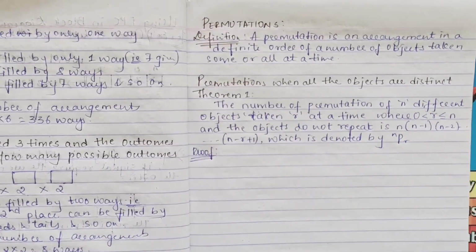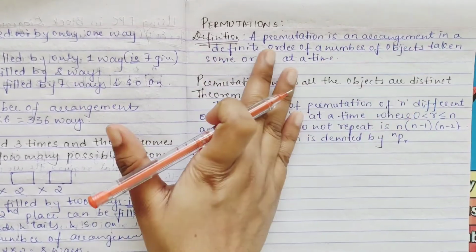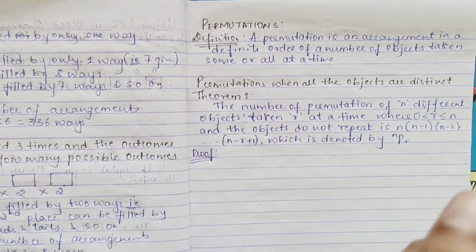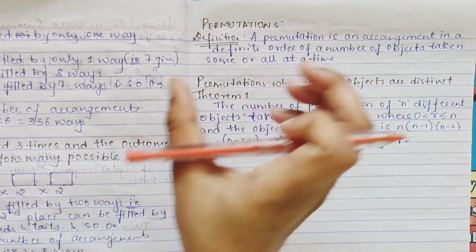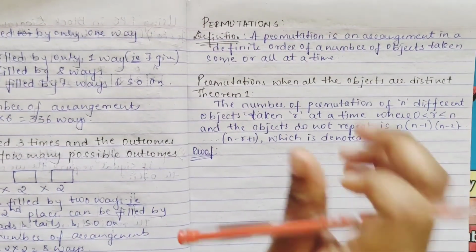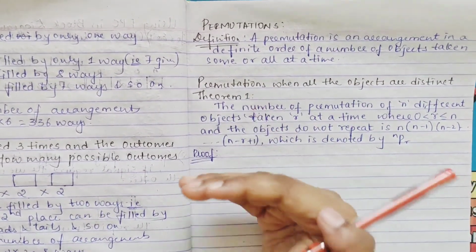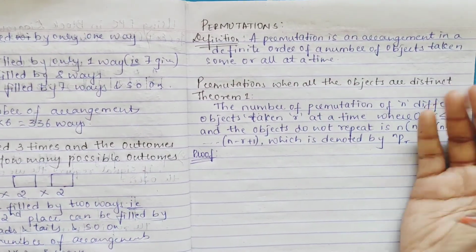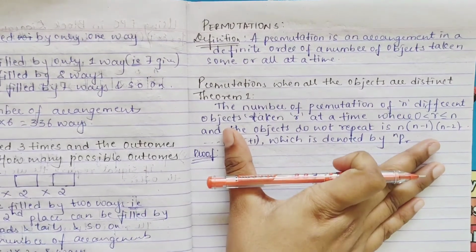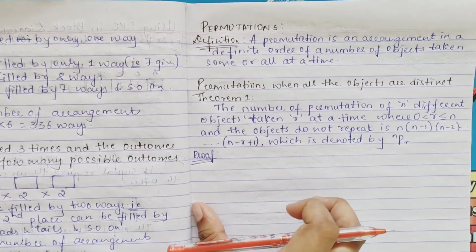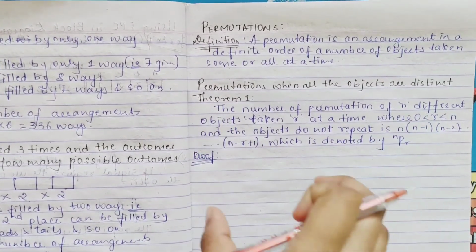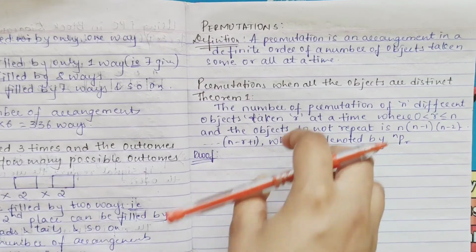Next is permutations. So write down the definition, which I have said is the same. The permutation is an arrangement in a definite order of a number of objects taken some or all at a time. Okay, that is the textbook definition. And then you have permutations when all the objects are distinct. Distinct means what? Different, right? Distinct means different. So you have a theorem and proof, write it down. I'll show you in the textbook. It's not like you have to go so deep. Just this extension is only of factorial, that is very important, so I'll explain that only.